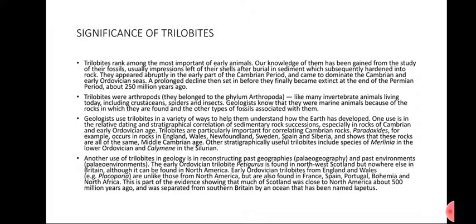Another use of trilobites in geology is in reconstructing past geography, paleogeography, and past environments. The early Ordovician trilobites are particularly found in northwest Scotland, but not in Britain, although they can be found in North America. So trilobites are not only used for correlating sedimentary rocks, but also to understand the geography before the continental drift.